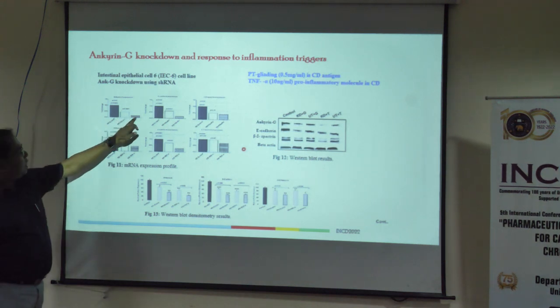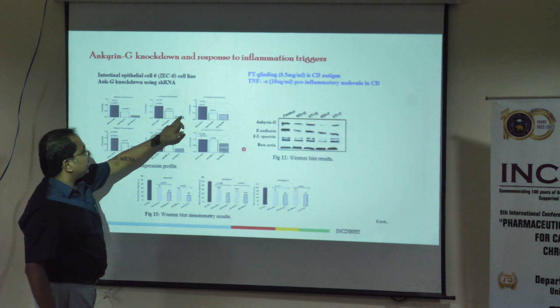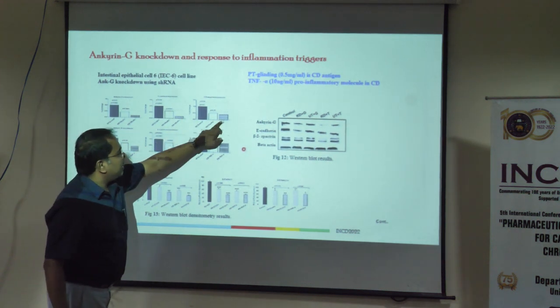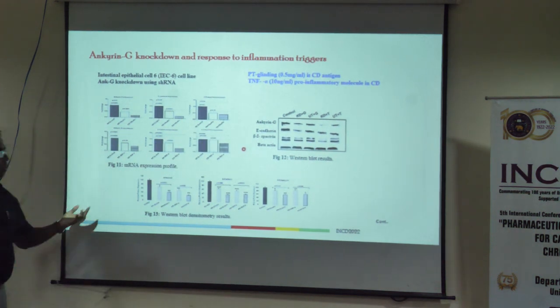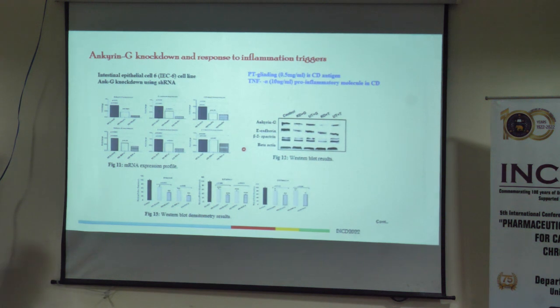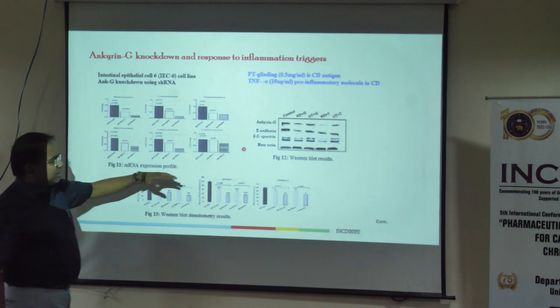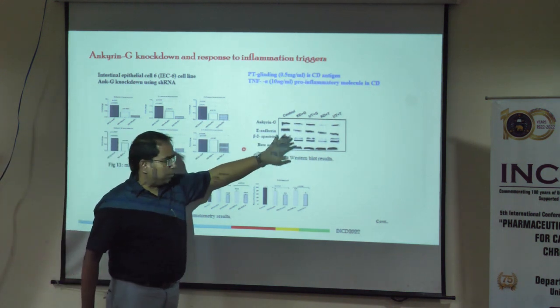So if you compare these two graphs, you can see there is a significant downregulation, but for beta spectrin, the downregulation is not significant, the p-value is not significant. Same thing happens for TNF-alpha as well. This is the Western blot.